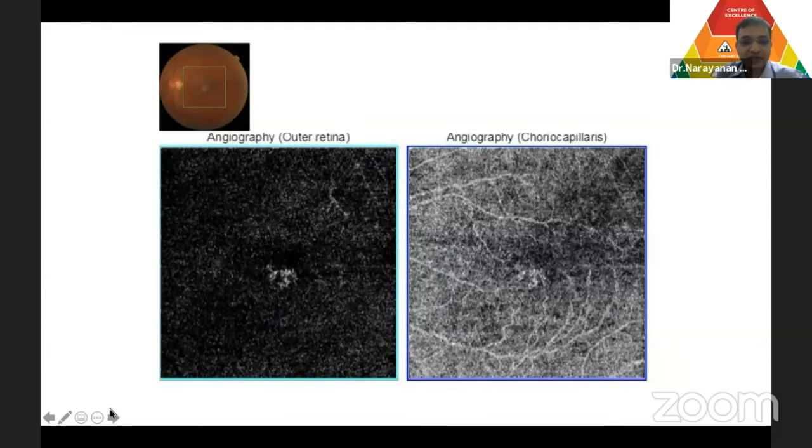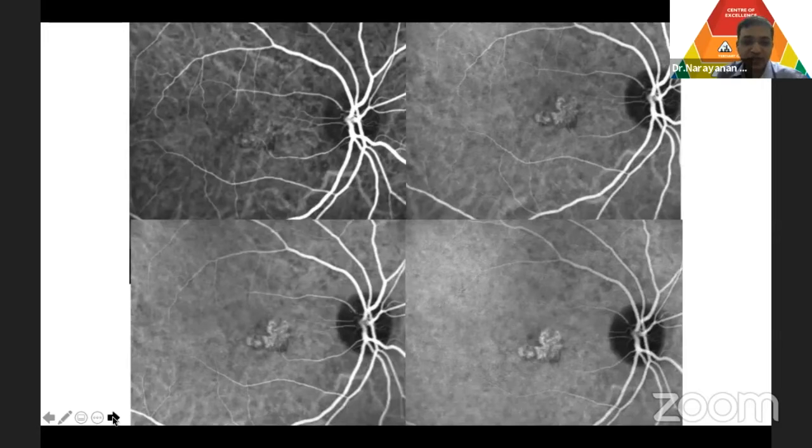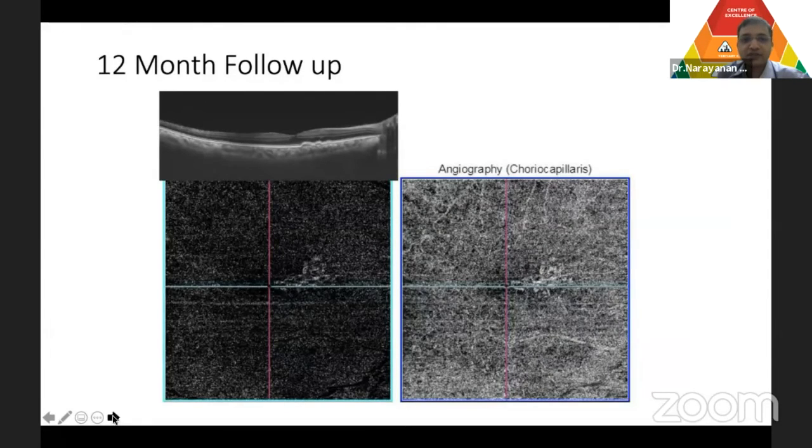You can see this clear flow signal, and on FA and ICG, both the eyes showed hyperfluorescent spots. This is the ICG, which is showing a plaque, which confirms basically that there is CNVM. There was no artifact as such. This is the left eye showing again the plaque. You can see on the OCT B scans at 12-month follow-up, there is no fluid. You can see the definite double layer sign, the separation of RPE and Bruch's, and the flow signals. Definitely there is CNVM, but there is no fluid.